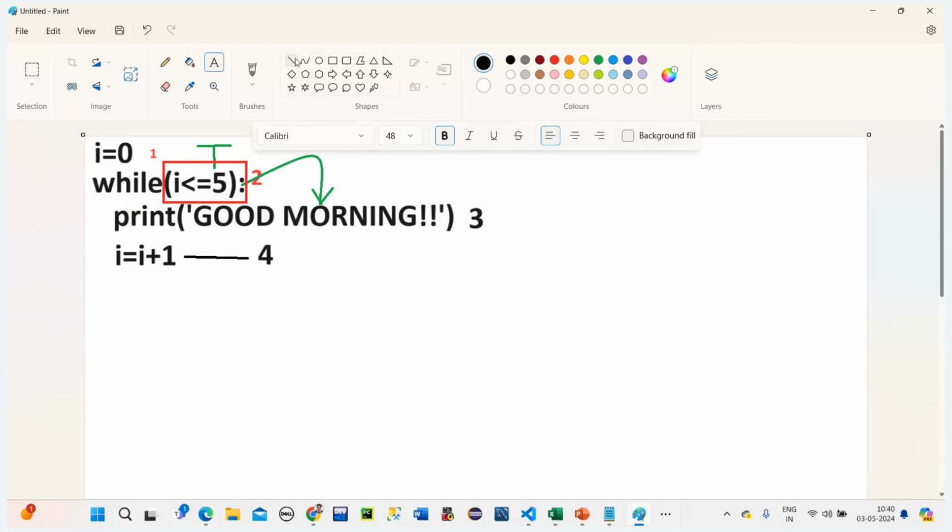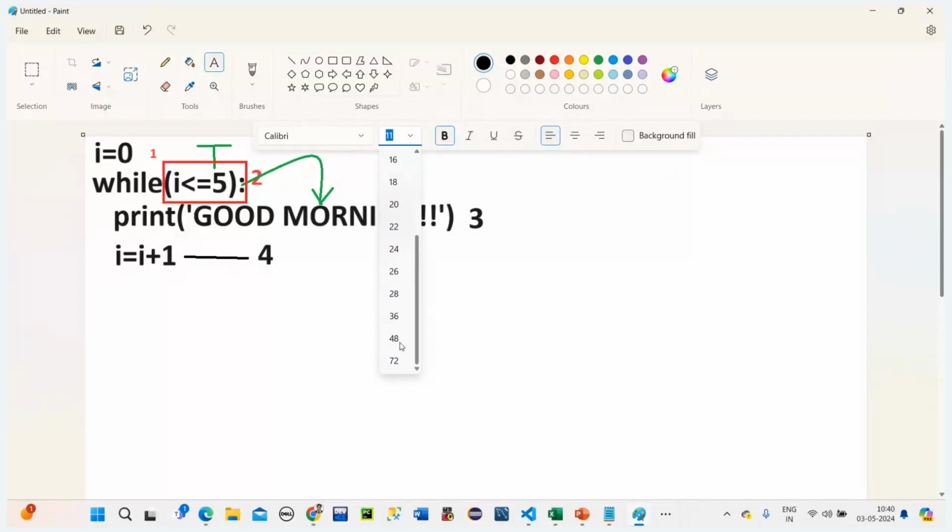Now what happens here is: the first point I have written, the second one is condition checking, the third one is printing the message, and the fourth one is updating the value. So how much is the value now? Earlier it was 0. Now the value becomes 1, since 0 plus 1 is 1. Once this is done, again it will go back to the condition.